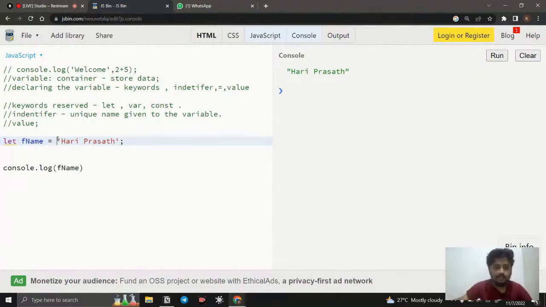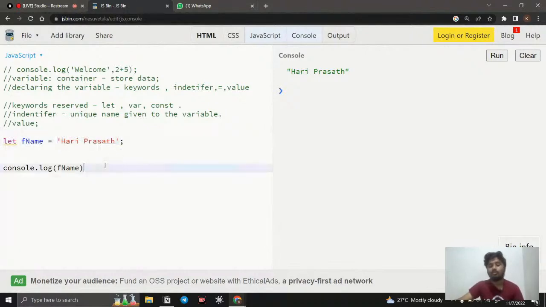Okay, and here it comes to value. When I say value, what is the other name for value? Data, right? So when it comes to data, the data may be anything. Right now you can see this is a sequence of characters, a word. It can be a number, it can be something true or false, it can be nothing, it can be something that is undefined. It can be anything, right? So the data can have many types.